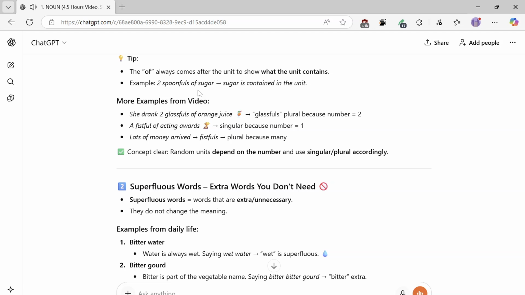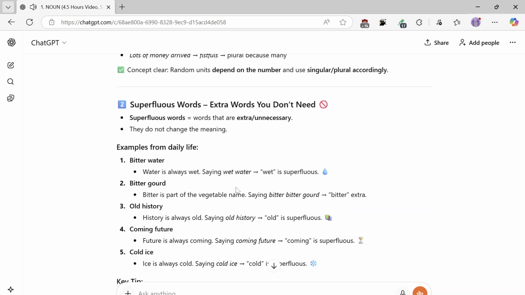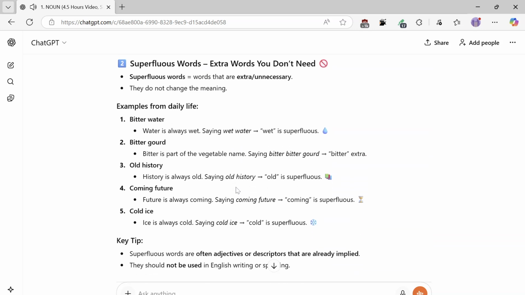Superfluous words: extra words you don't need. Superfluous words are words that are extra and unnecessary. They do not change the meaning. Examples from daily life. 1. Wet water. Water is always wet, so saying "wet water", wet is superfluous. 2. Bitter gourd. Bitter is part of the vegetable name, so saying "bitter bitter gourd", the extra bitter is unnecessary.